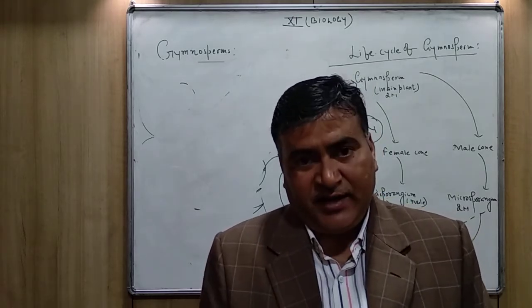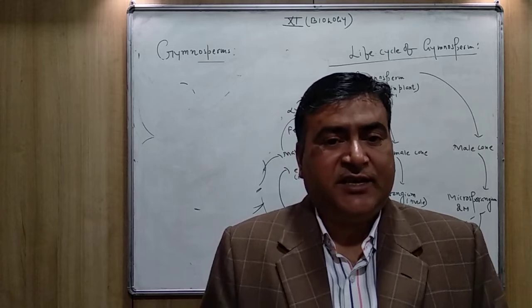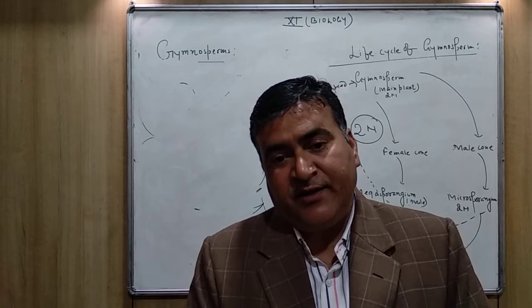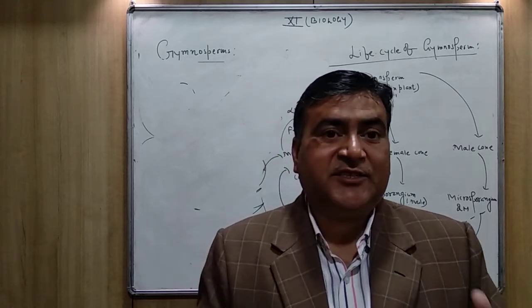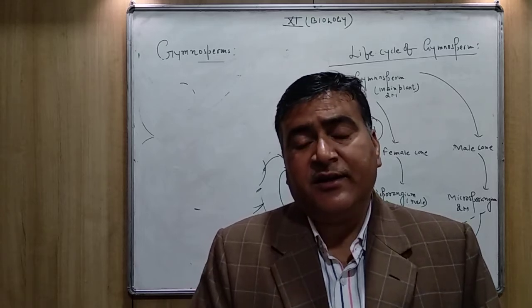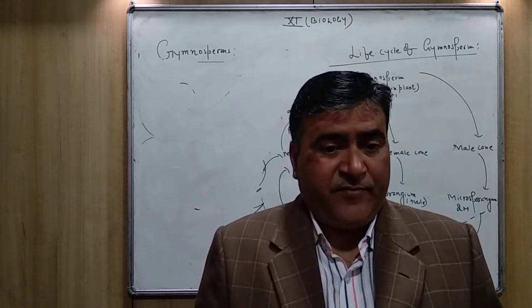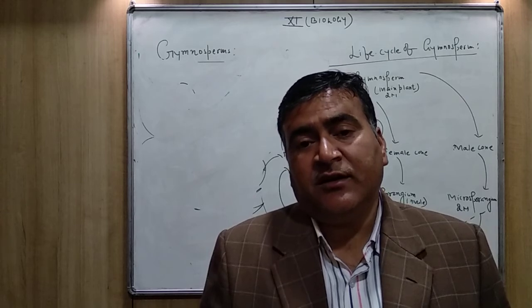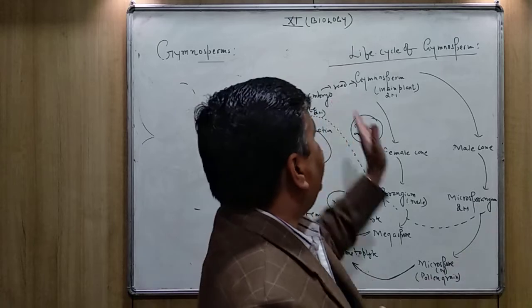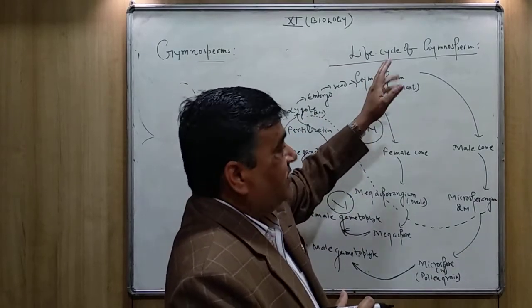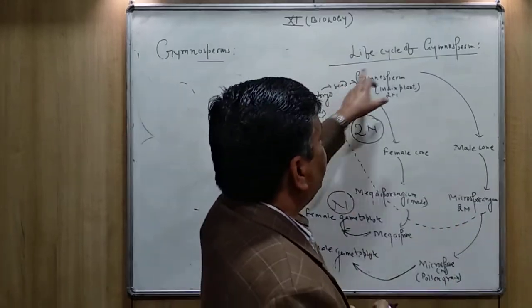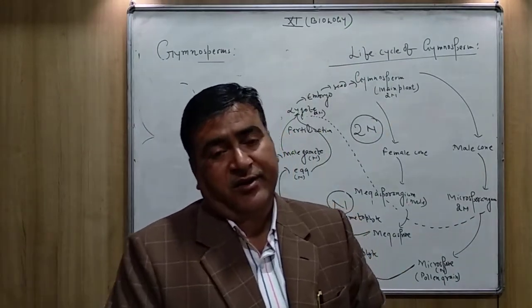And in the start of the lesson, as I told you, in the case of gymnosperm the fruits are absent, and that's why the seeds are not enclosed by any covering like the angiosperm plant. They are well exposed. They may be attached with the branches, and when the seeds fall down, each seed can produce a new gymnospermic plant.